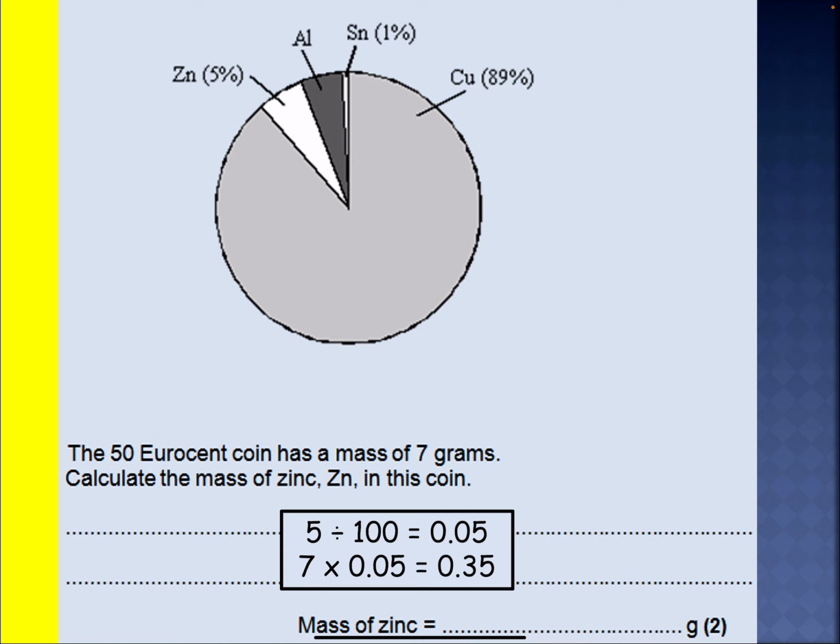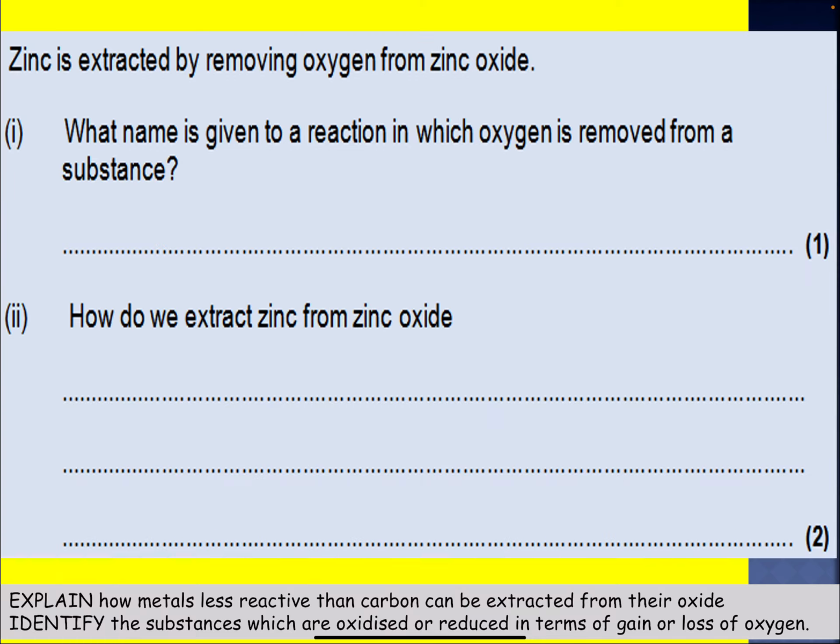Times that by 7 grams, 0.35 grams is the answer. If we move on, zinc is extracted by removing oxygen from zinc oxide. What name is given to a reaction in which oxygen is removed from a substance? 1 mark. And how do we extract zinc from zinc oxide? That's 2 marks. Pause the video here and have a go.